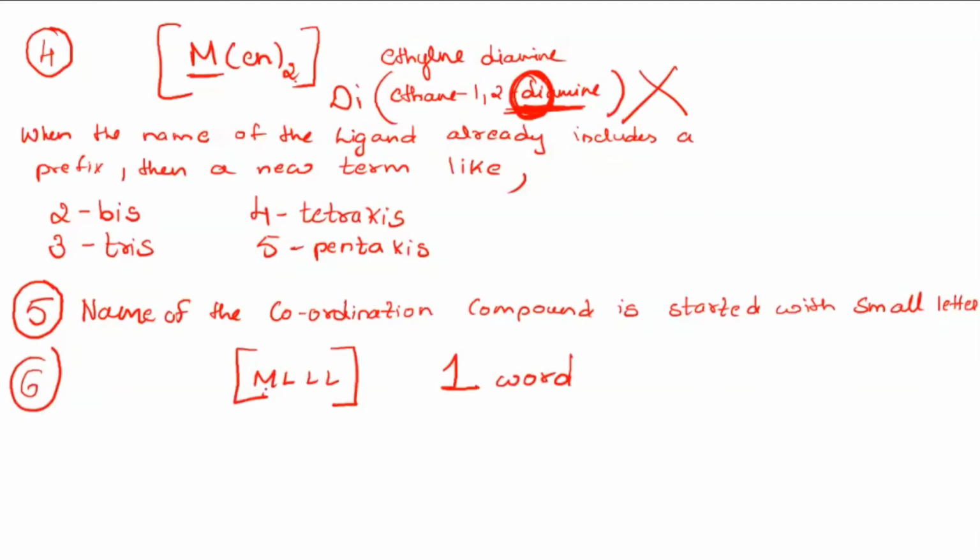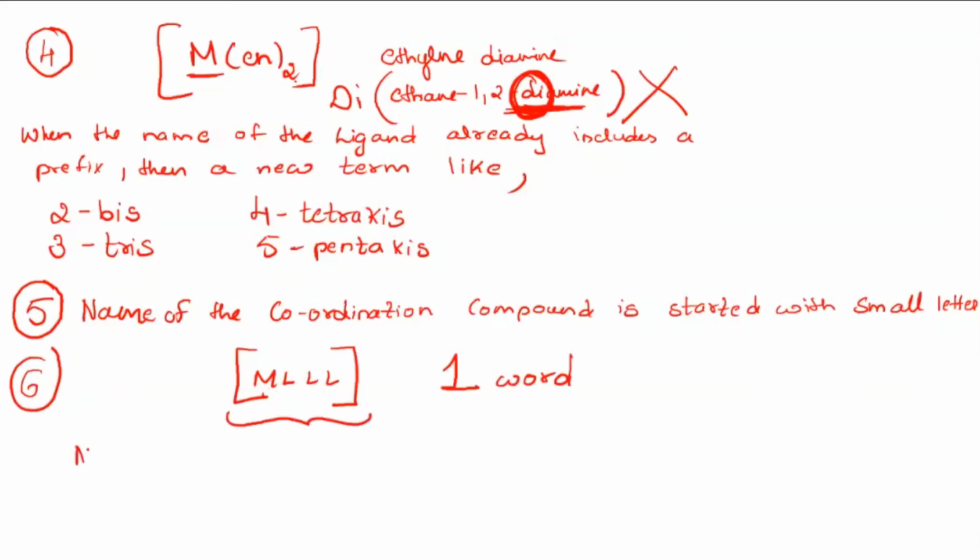So you will not give a gap after writing the ligand name, and you will not give a gap for another ligand. Everything should be written as one particular word. Some little changes are there when you are writing for different complexes, which I will tell you, but for the coordination entity it is the same. When you write the whole coordination entity, it is written as one single word.